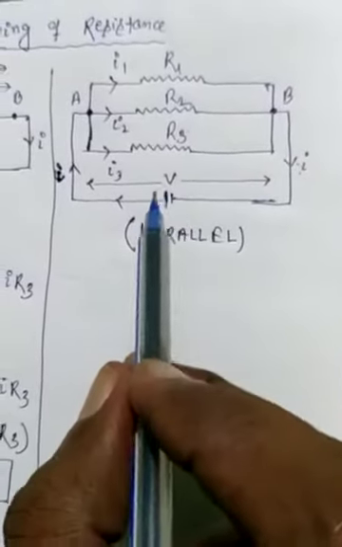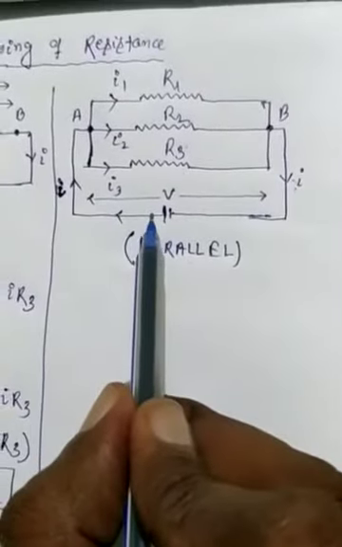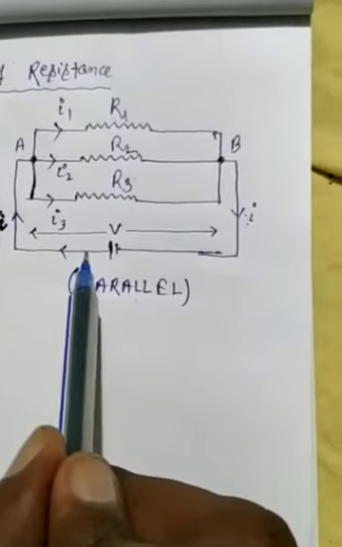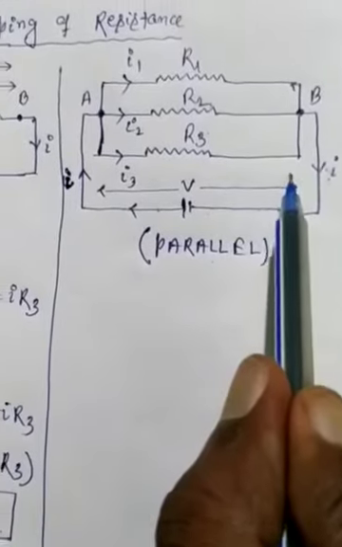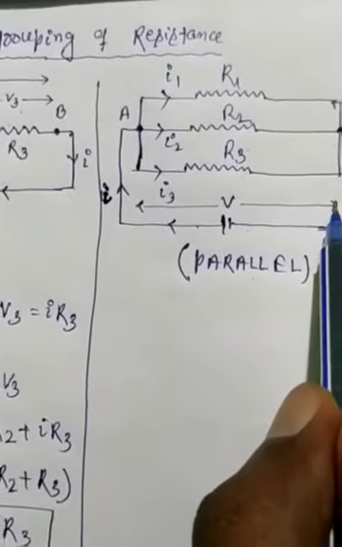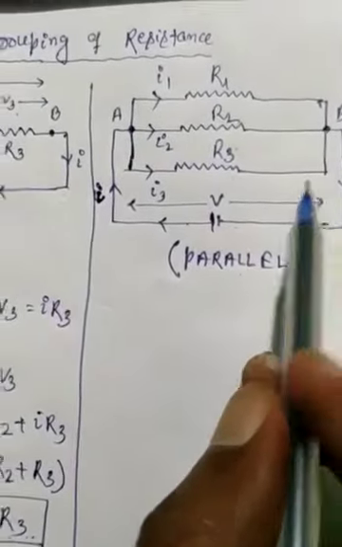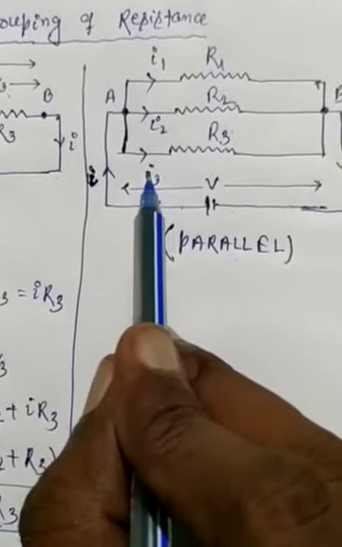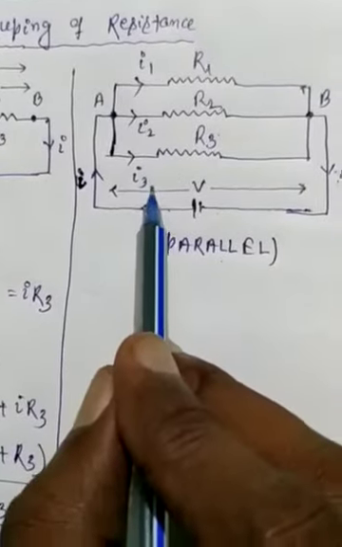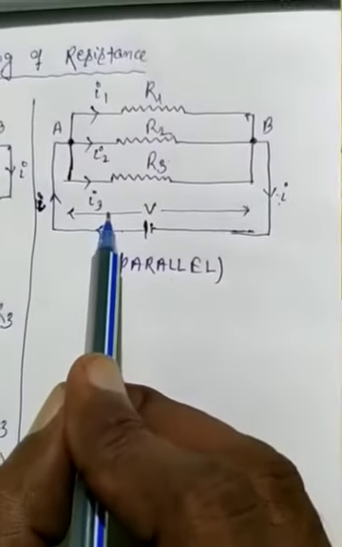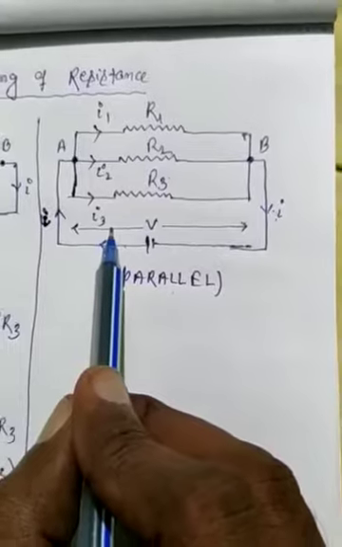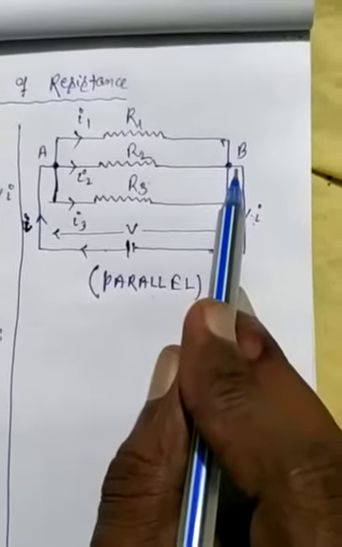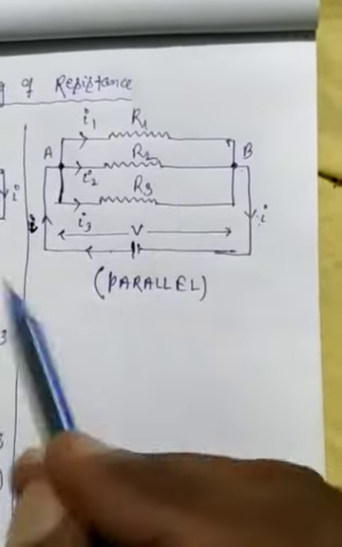Here, the three conductors are joined at a common point A and the other at the common point B in such a way that current I entering at A is divided into a number of parts, with a part flowing in each of the branches, and again meets at the point B to reconstitute the total current I.